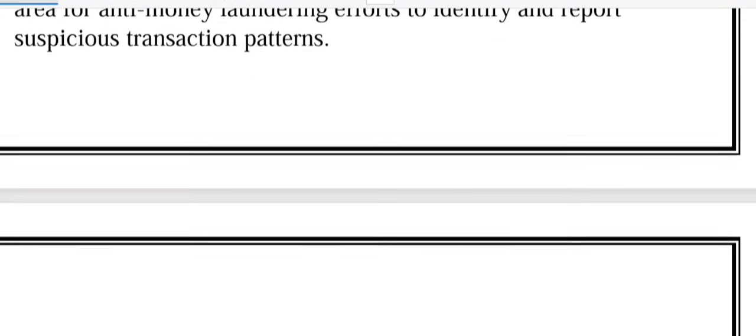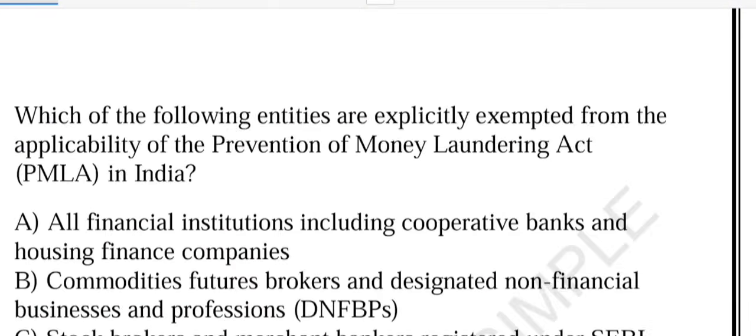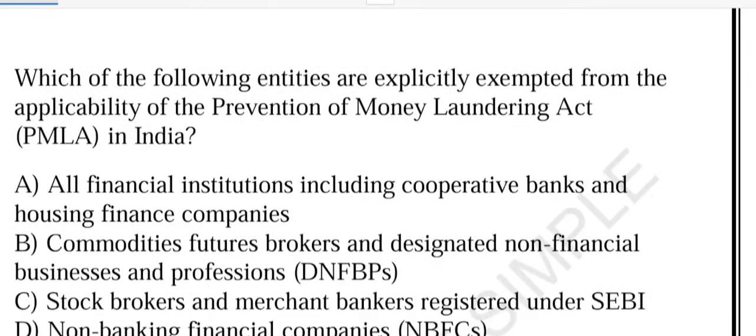Now friends, let's look at a very good question. Which of the following entities are explicitly exempted from the applicability of the PMLA? Very good question, right? Option A says all financial institutions including cooperative banks and HFCs. Option B, commodity futures broker and DNFBP. Please remember the full form: Designated Non-Financial Business and Profession. Option C, stock broker and merchant banker registered under SEBI. Option D, NBFC.